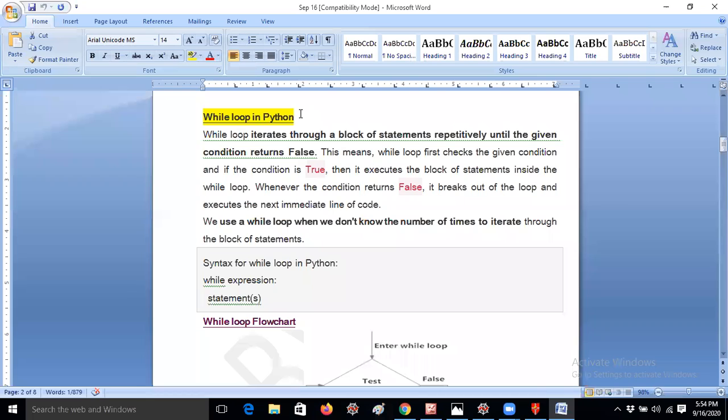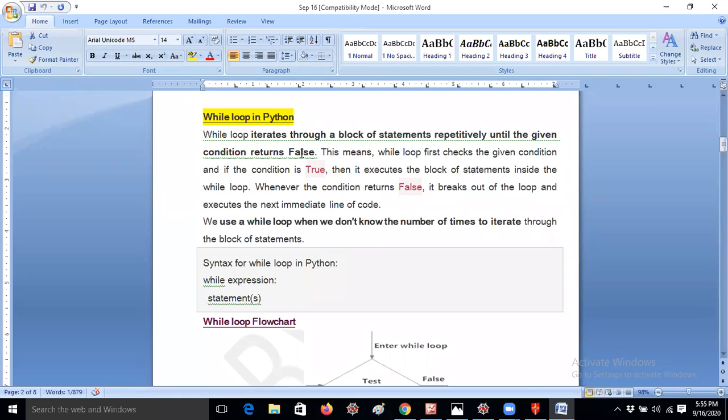So this is very similar to C language and C++. Okay, because there is not much difference compared to the for loop. The for loop syntax is completely different in Python, but the while loop is somewhat similar to C language and Java itself. Okay, so when we have to prefer the while loop and when we have to prefer the for loop.